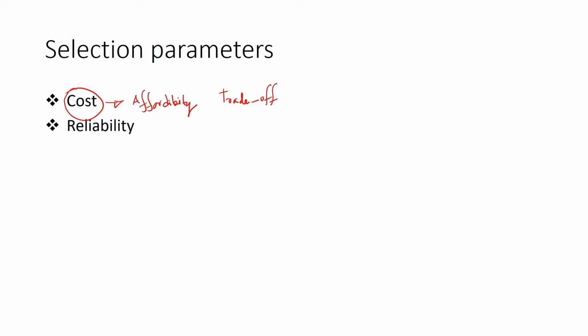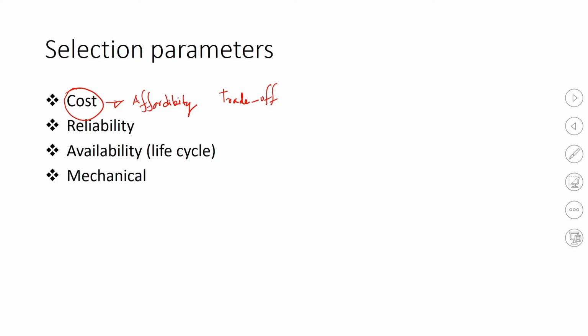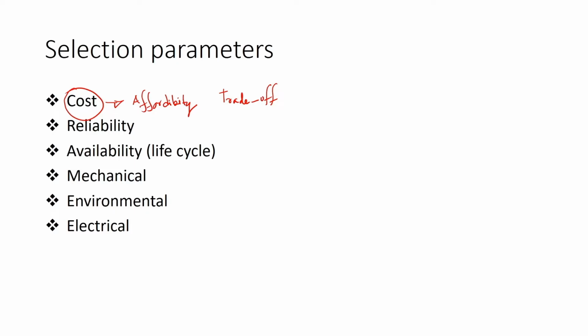The next point is the reliability. We will see what is the meaning of the reliability. Then the product life cycle of the individual components, mechanical parameters, environmental parameters, and the electrical parameters. We will see the meaning of all these aspects one by one.